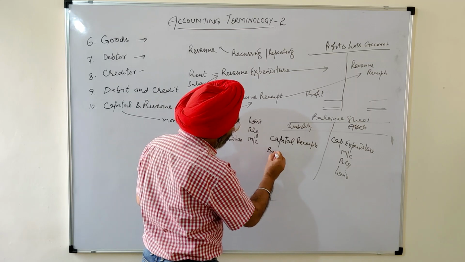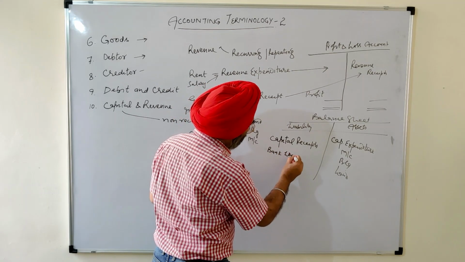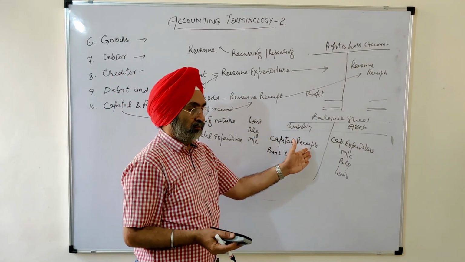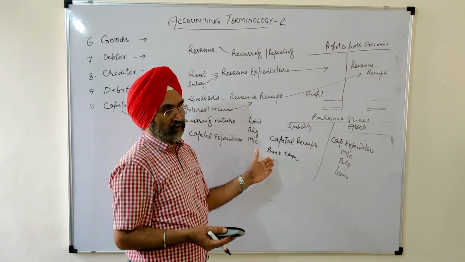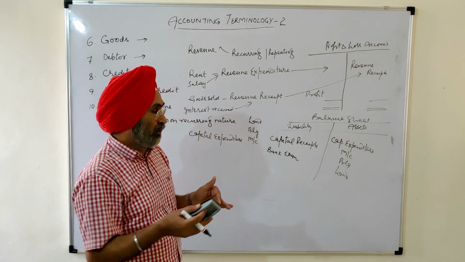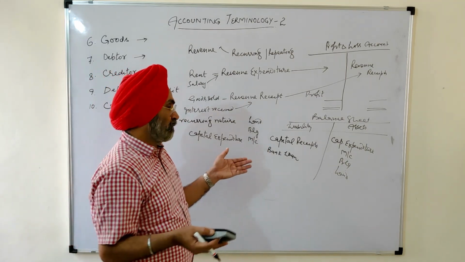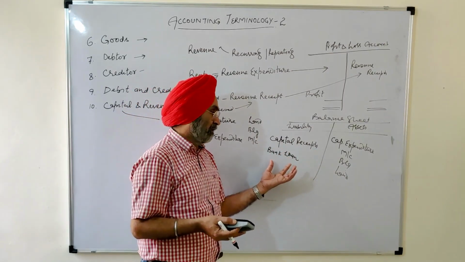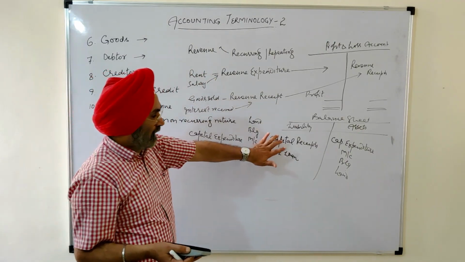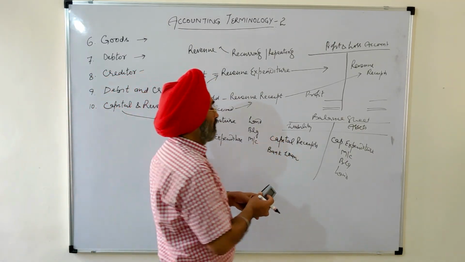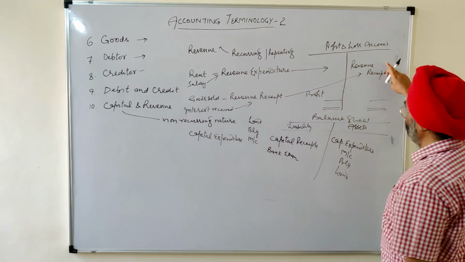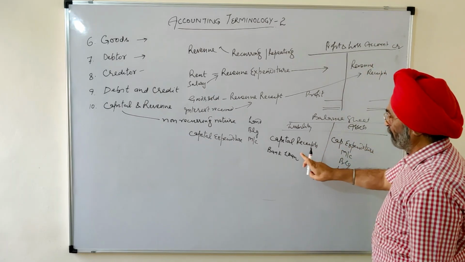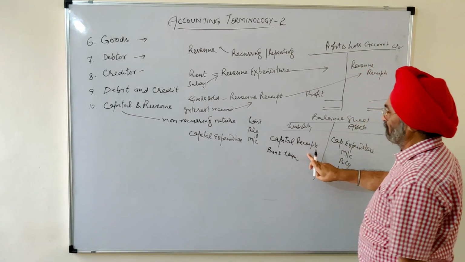Raised a loan from bank. The cash we received from a bank. This is a receipt of non-recurring nature. Time and again, we don't have to receive this money. Every year, every month, every day, we don't receive the loan. So, capital receipts, revenue receipts. Revenue receipts on the credit side of profit and loss account, and capital receipts on the liability side of the balance sheet.